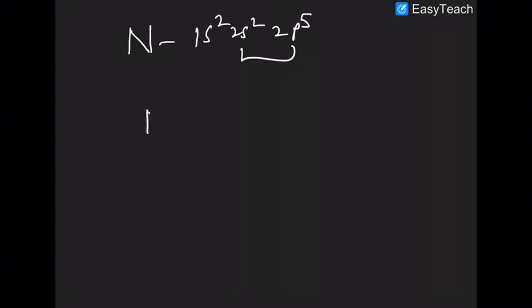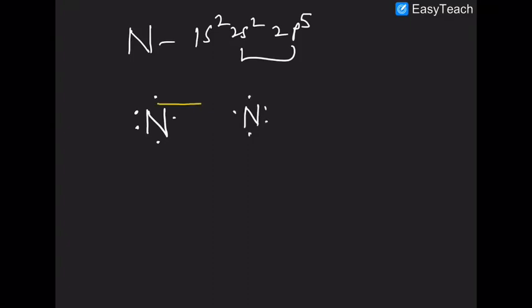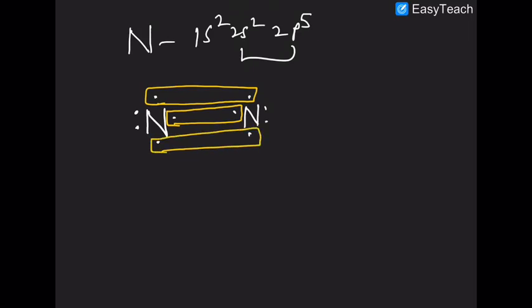Similarly, in the case of nitrogen, you have the configuration 2s2 2p3. Nitrogen has 3 valence electrons as unpaired and 2 as a lone pair. The second nitrogen also has the same. So what can happen? The first electron is shared to form 1 bond, the second electron is shared, second bond, the third electron is shared, third bond. 1, 2, 3.